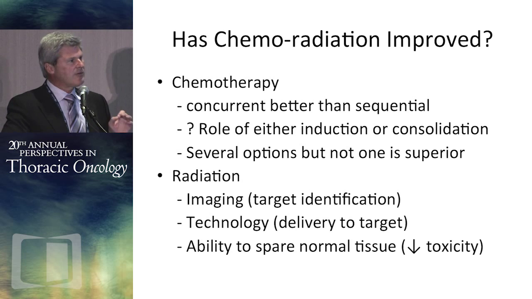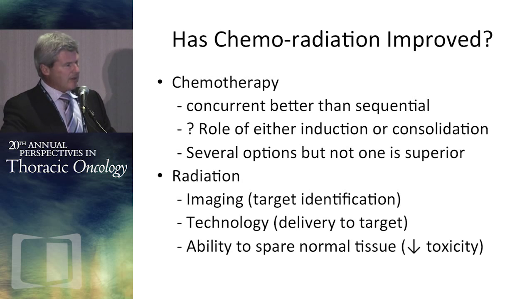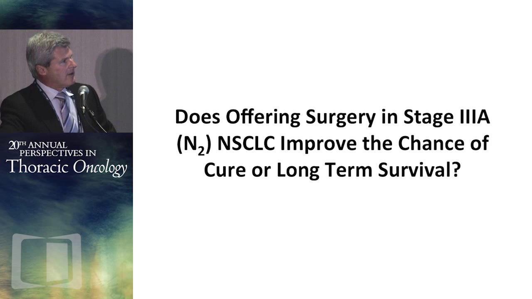Remember, the toxicity of radiotherapy is not necessarily related to the total dose of radiotherapy given. It's related to an excessive amount of a normal organ getting an excessive dose. So if you limit the dose to normal organ, you can actually push the dose. And we're all familiar with what SBRT and gamma knife strategies can do in terms of delivering a high dose to a relatively confined area. So we've seen improvements in that setting.